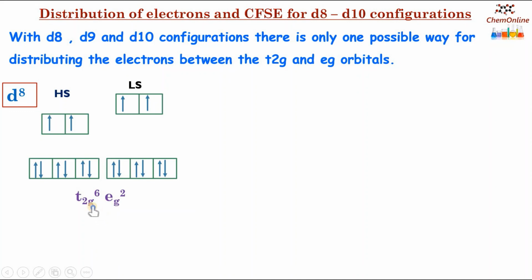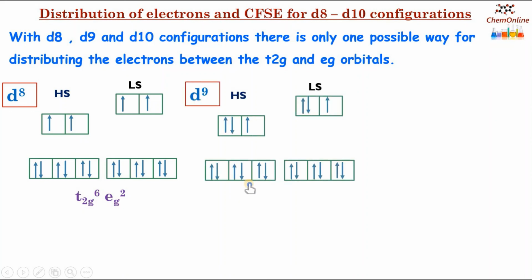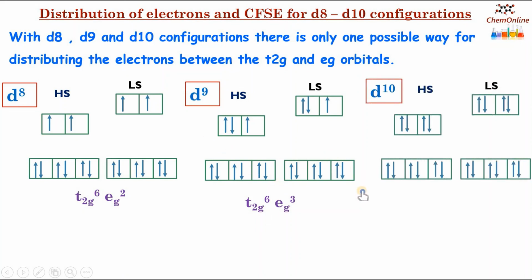That is, the configuration is t2g6 eg2 for both. Similarly, in d9, the electron configuration is t2g6 eg3 for both high spin and low spin. For d10, it is t2g6 eg4 for both.